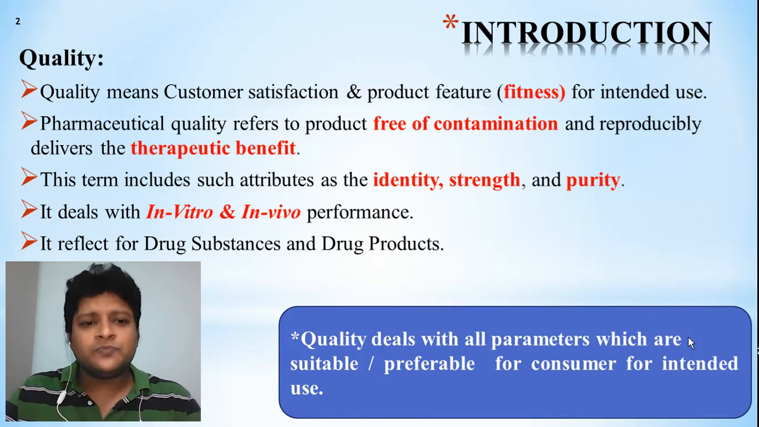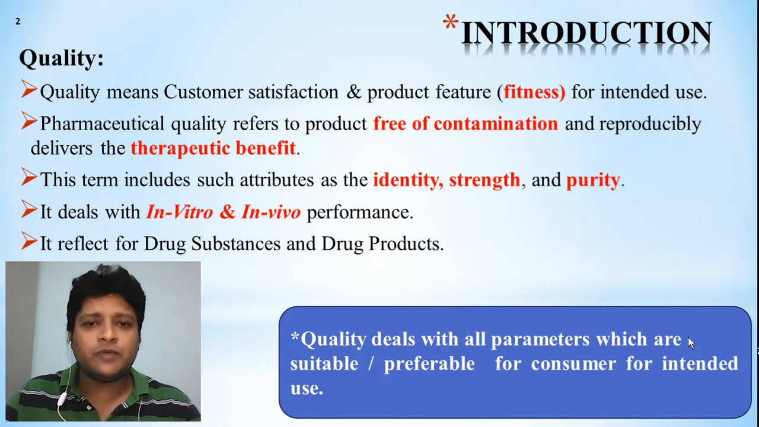Quality also deals with in vitro and in vivo performance. In vitro and in vivo means, according to the body condition, how effective the formulation or the product is, and that is more important. So we have to check the in vitro and in vivo performance, and then only can we tell about the quality of the product. It reflects both the drug substance as well as the drug product, both are targeted.